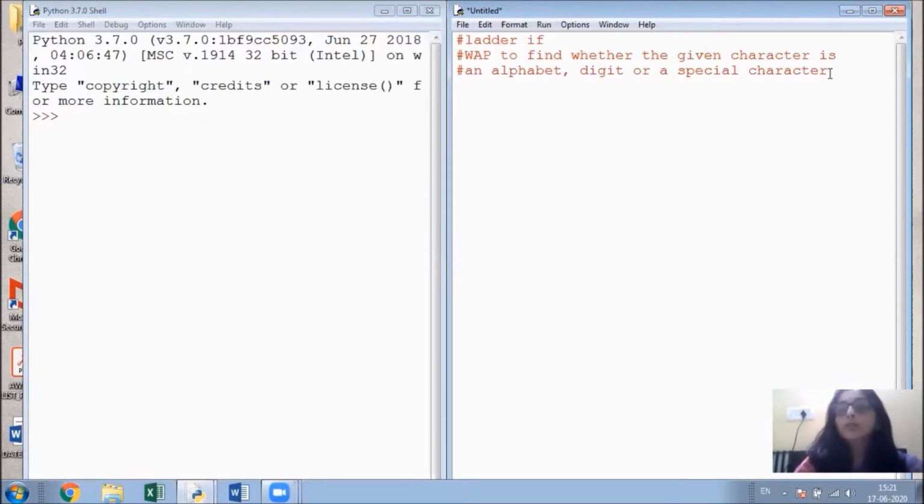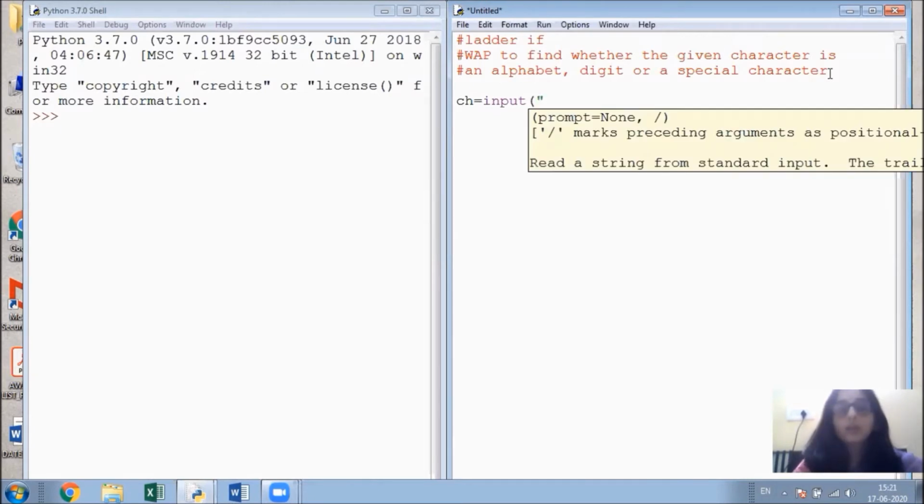Now, first of all, we need an input to be given by the user. So I'm taking a variable ch in which the user is going to input a character from the keyboard. Enter any character.